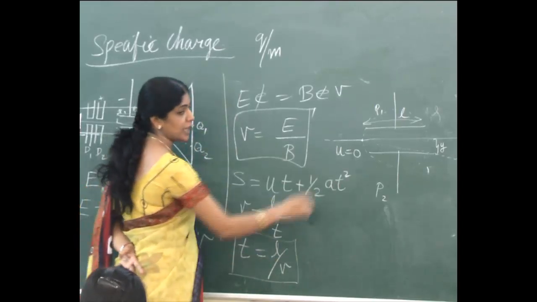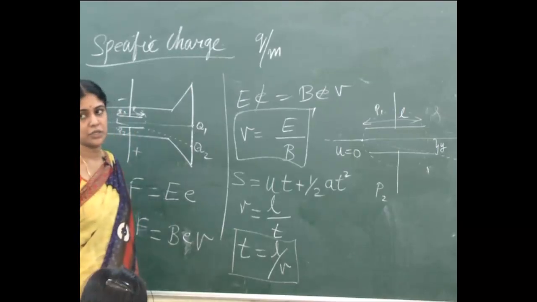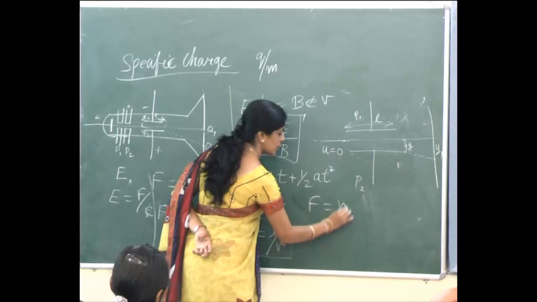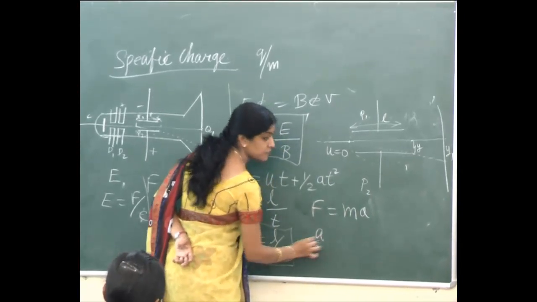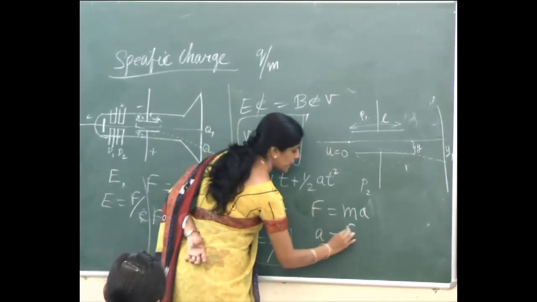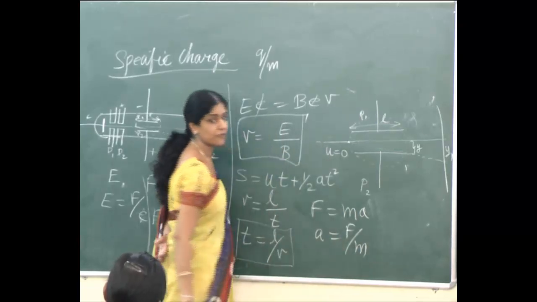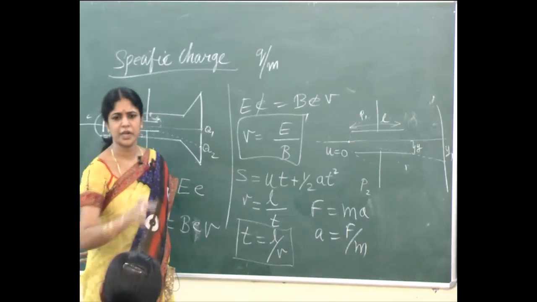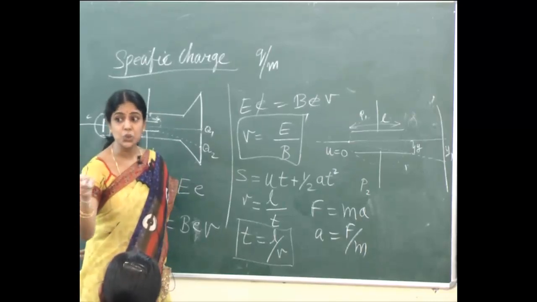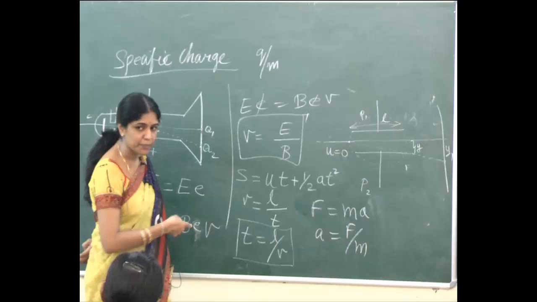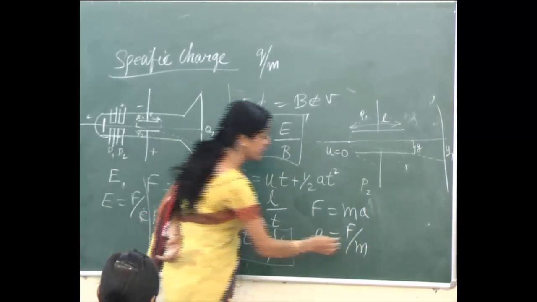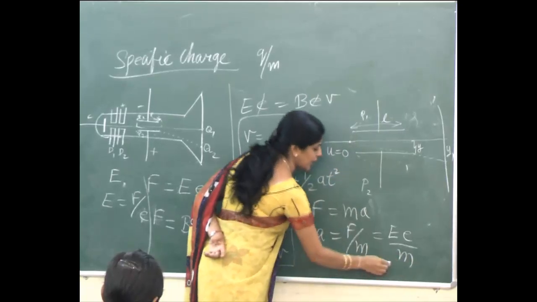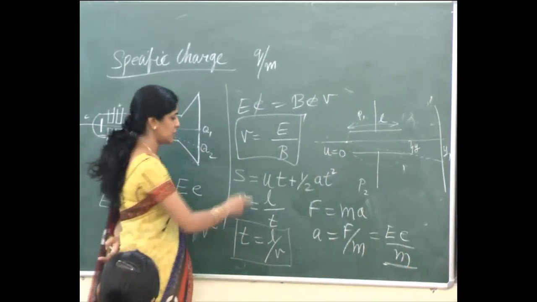Now what is A? Acceleration. By Newton's second law, what is force? F equal to ma. From this, what is a? a equal to F by m. What is F here? Force due to what? Are you applying it? Are you going and pushing it? It is the force due to the electric field. That is given by? Very good. F equal to Ee, so a equal to Ee by m. So I have calculated the acceleration.